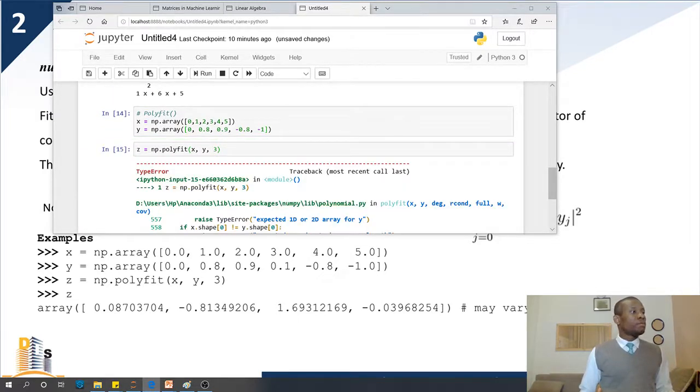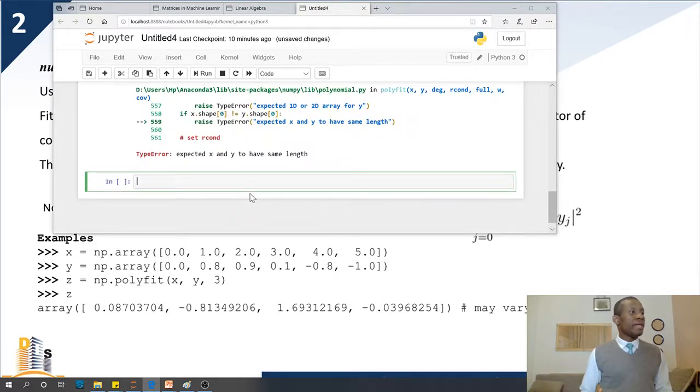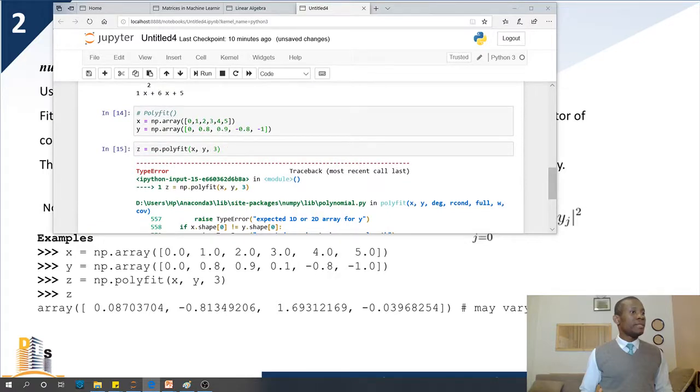All right, np.polyfit, z is equal to... so it says type error, x and y should have the same length, so I missed out something.